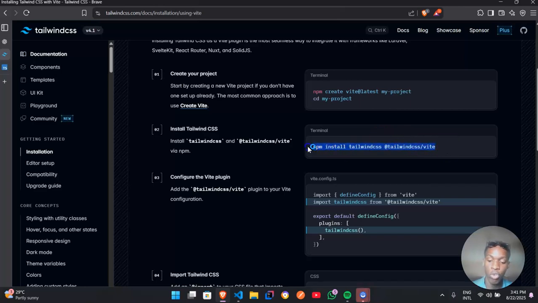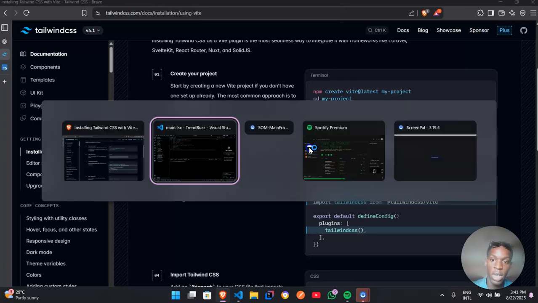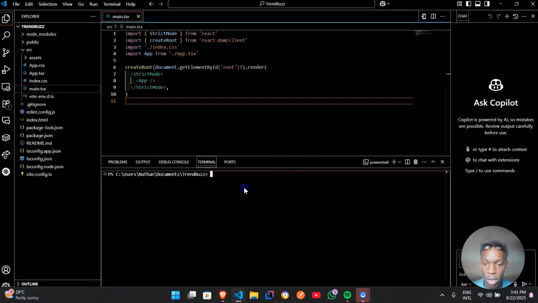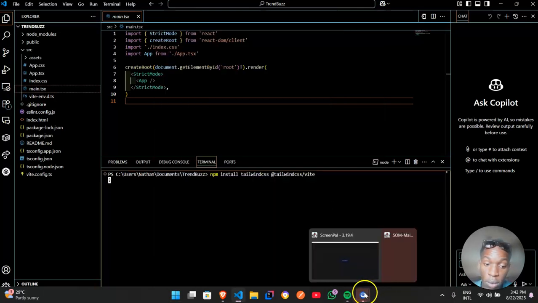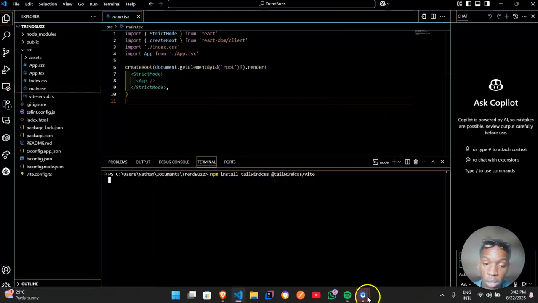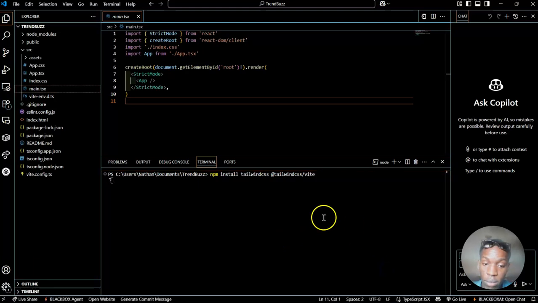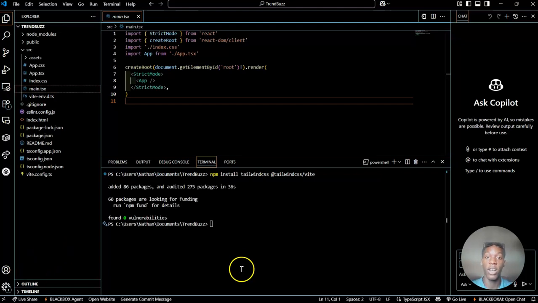So now we're going to press Control C to copy that, and then come over here in our code editor and put it in there. Install. Now, this shouldn't take that long, but it really depends on what kind of internet you're using. And just like that, we're done.